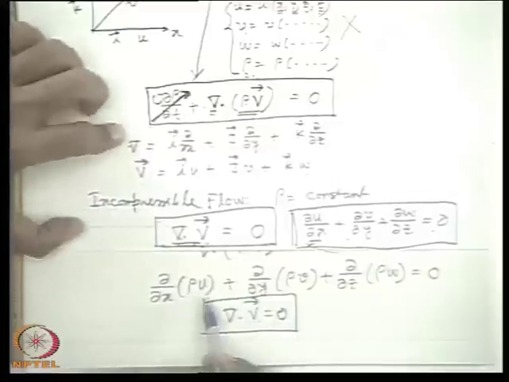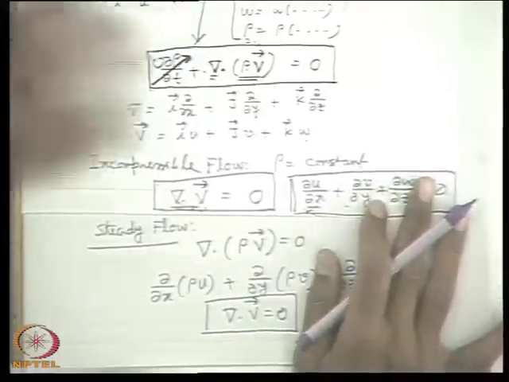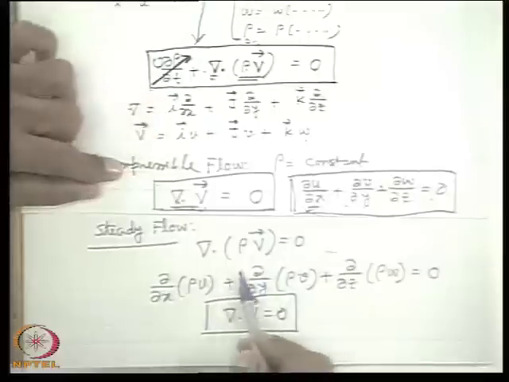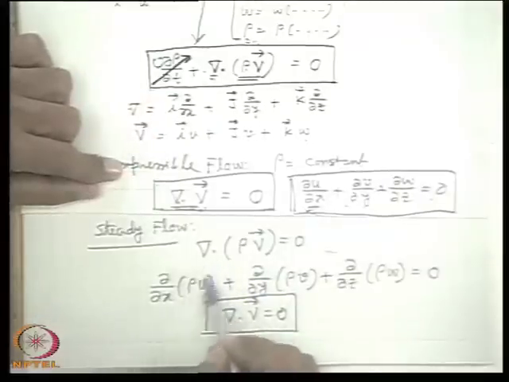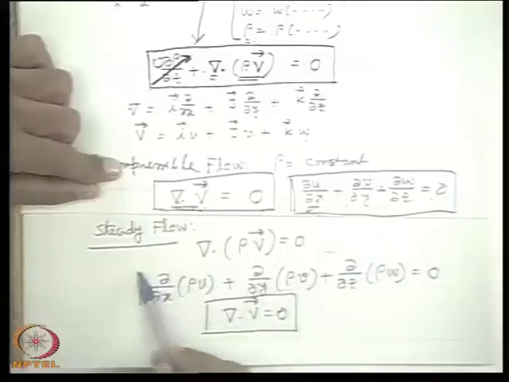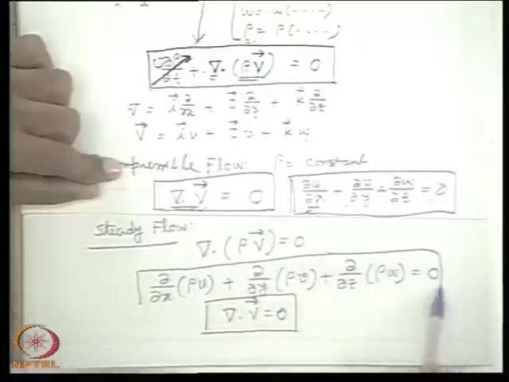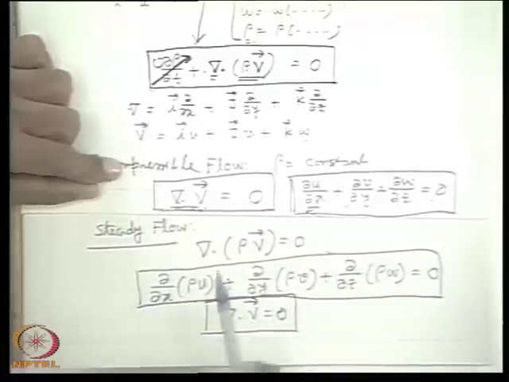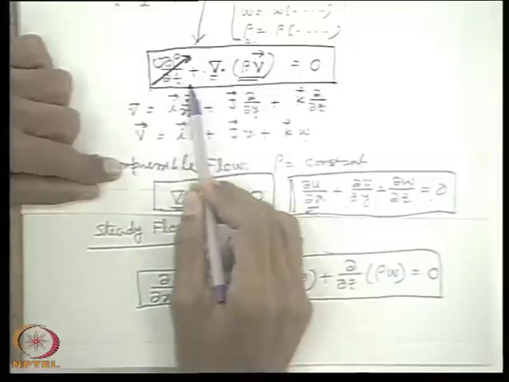But for a compressible flow, there is a change between steady and unsteady equations in the form of the continuity equation. Why? Because this is the compressible unsteady flow, and this is the steady part.